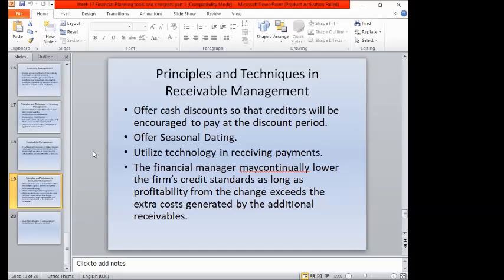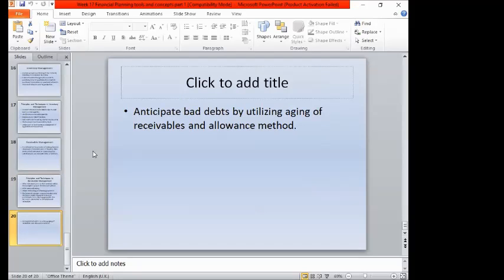And the financial manager may continually lower the firm's credit standards as long as the profitability from the change exceeds the extra cost generated by the additional receivables. And of course, we should also anticipate bad debts or uncollected receivables by aging, or determining the number of days past due, and even the allowance method, where we deduct some of the uncollected receivables from the active receivables.